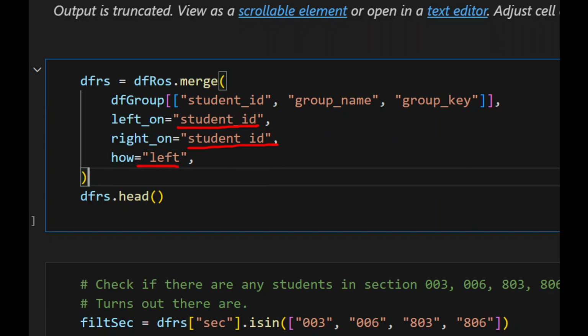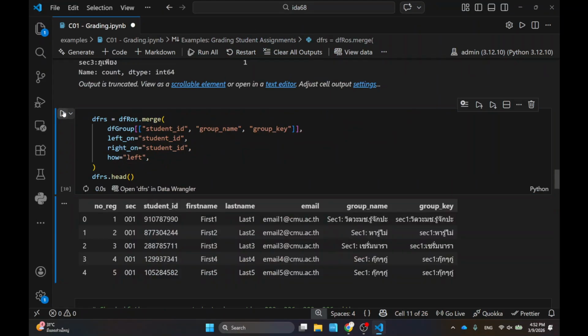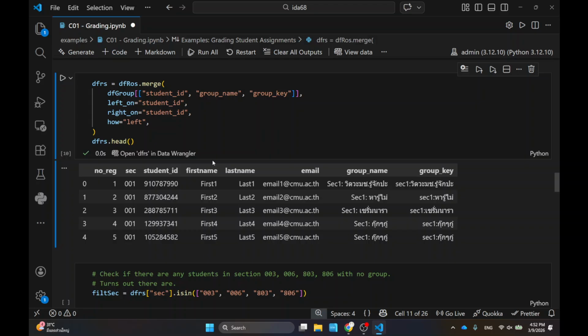And my left join is always my go-to join, okay? Let's do that. Once I did this, you can see that I have the student ID along with the groups, okay? So that's what the first join is going to achieve, right? Who's in which groups, okay?